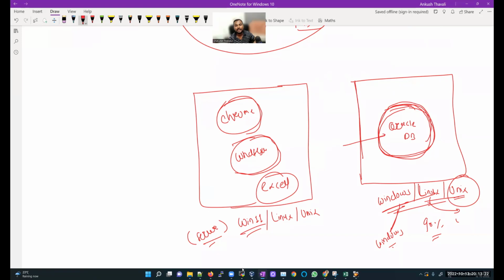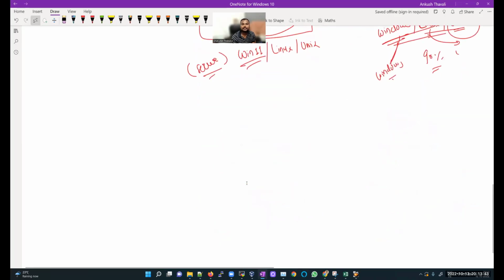As an Oracle DBA, you are responsible to install this Oracle database. Your client will drop you an email message saying, hi database team, can you please install Oracle 19c on this server? So as a DBA, you should know how to install an Oracle database. That is the first responsibility, database installation.